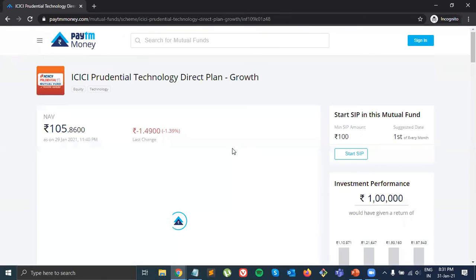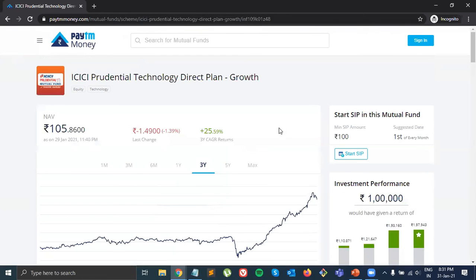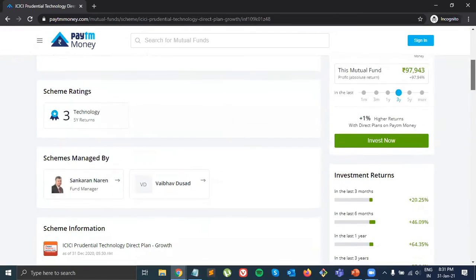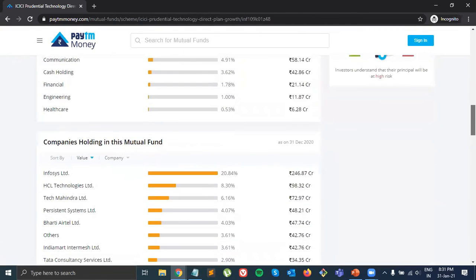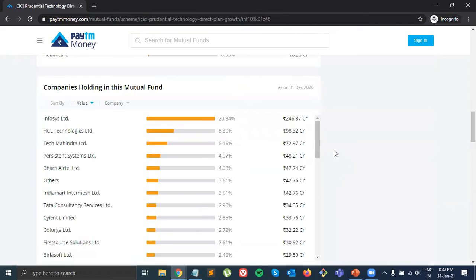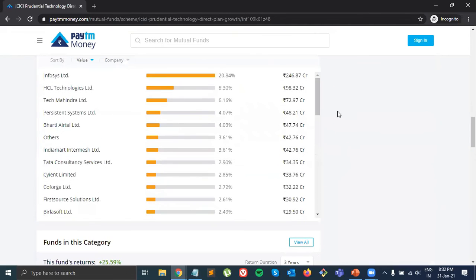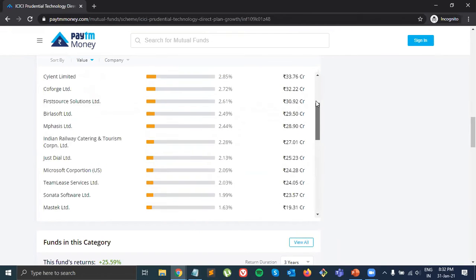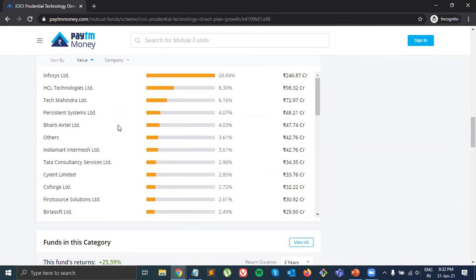Now, why a mutual fund is safer than the stock market is because if I scroll down, see this one, this is a technology based fund, and they invest the money in all these companies. If you put 100 rupees, they'll divide your 100 rupees among all these companies, 20% in Infosys, 8% in HCL, and all those things. So in the worst case, even if tomorrow Bharti Airtel goes down, let's say, your money is still safe because it is divided among all these companies, right?